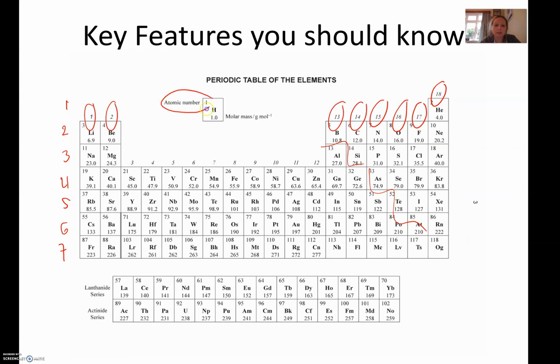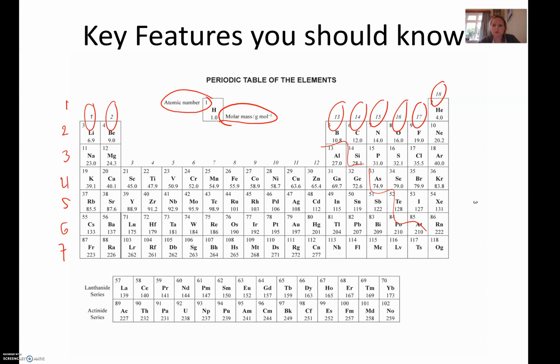The atomic number here, the smaller number, that tells you the number of protons in the atom. Really important for where we're going with this topic. That also happens to equal the number of electrons in the atom, okay, and the mass number here, that stands for the number of protons plus neutrons.